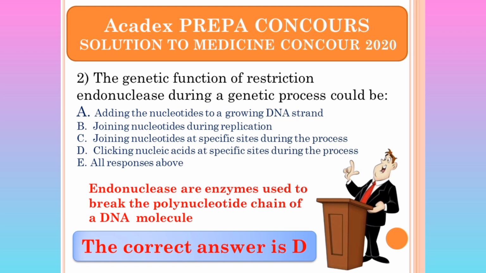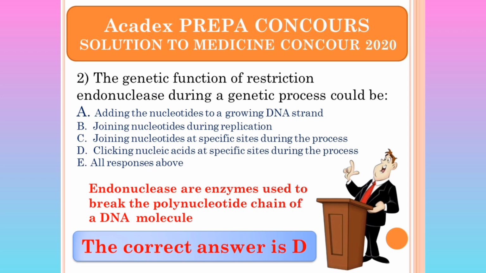Endonucleases are enzymes used to break down the polynucleotide chain of a DNA molecule. I hope we know about that. They are enzymes, and the function of these enzymes is to break down the polynucleotide chain of a DNA molecule. So that is why our preferred answer is D, cutting nucleic acid at specific sites during the process.